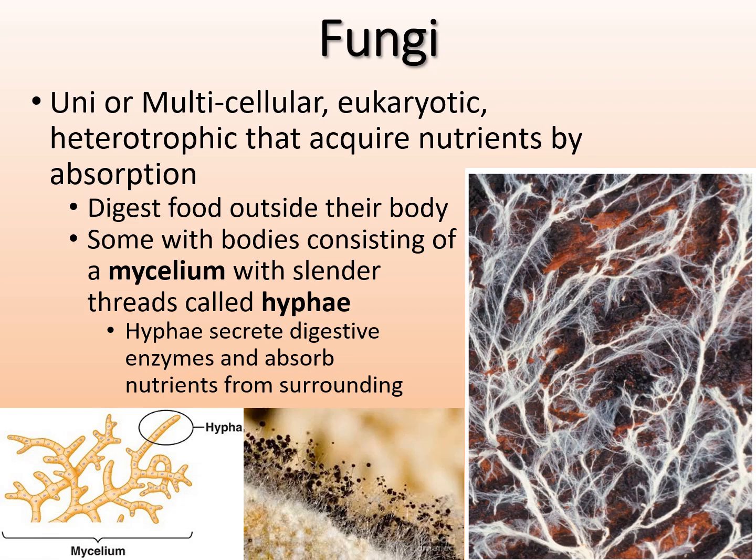So what do they look like, right? So they have these bodies that are considered mycelium. Okay, so they look kind of like these branching finger-like structures, and then they have these slender threads, which are only unicellular, little hyphae that come off the branches.